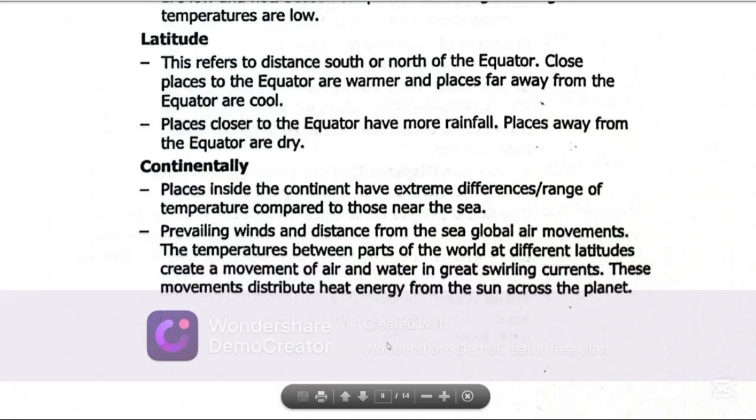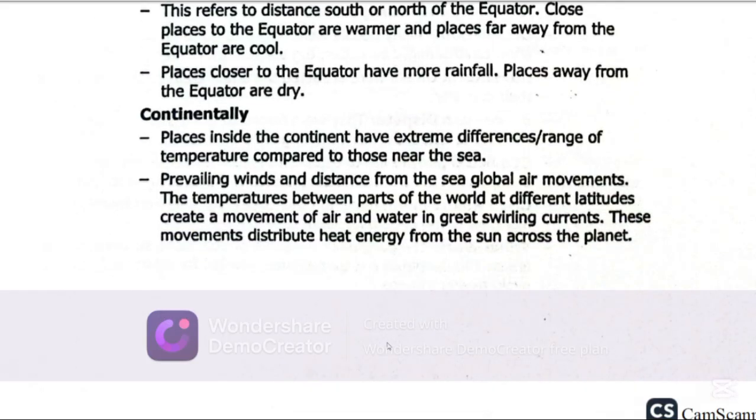Now, what do we mean when we say continentality? When we say continentality, we mean places inside the continent have extreme differences in range of temperature compared to those near the sea. Prevailing winds and distance from the sea, global air movements: the temperatures between parts of the world at different latitudes create a movement of air, and water in the form of currents. These movements distribute heat energy from the sun across the planet. So that is about continentality as a factor that influences weather.